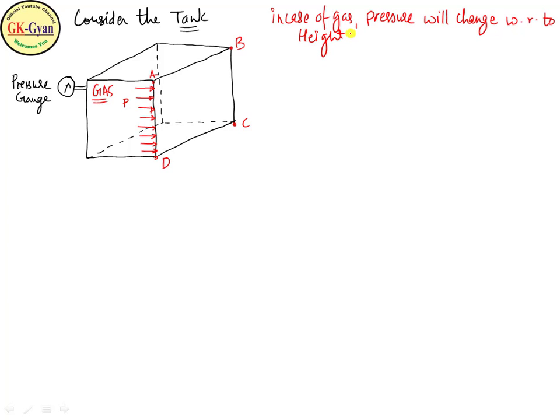Therefore pressure on plane ABCD is uniform, and this indicates that the pressure is uniform.